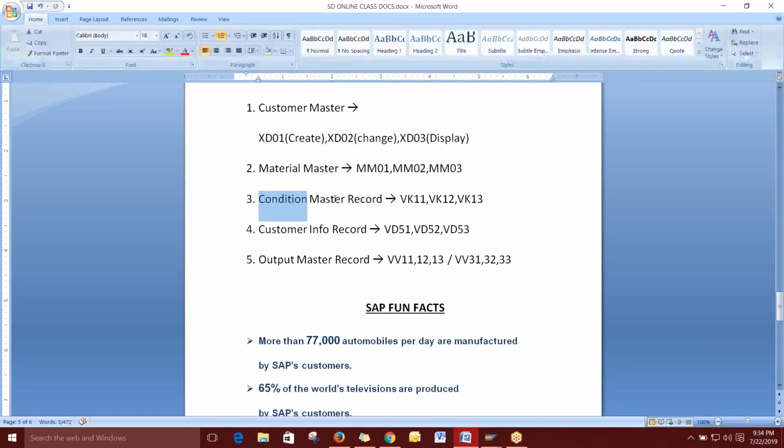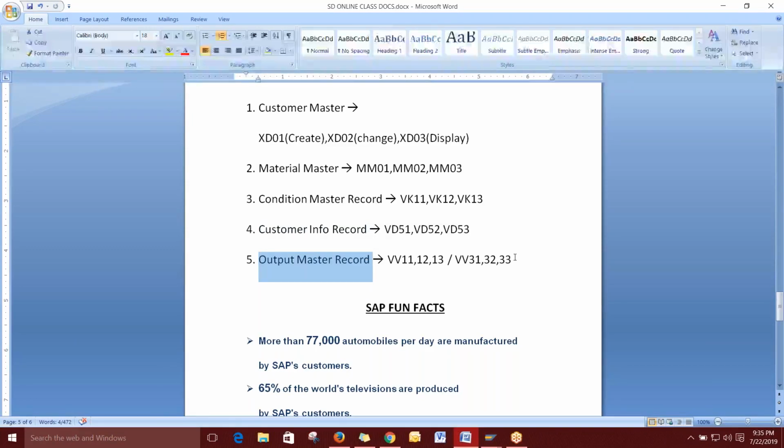And the condition master is very simple. In the condition master, we will be giving some taxes, and what are all the conditions we have to create for the particular sales, that we can see tomorrow. Then the customer info record: customer related items, that means for this particular customer, how the description should be. I will be giving the product description, but in the customer info record you can give a customer specific description, so that will be displayed in your sale order.